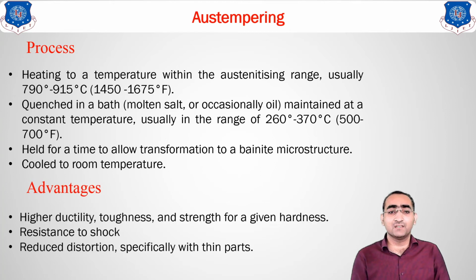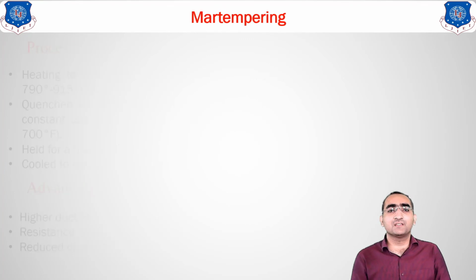What are the advantages? With the help of austempering, we get higher ductility, toughness and strength. They are of a very high type. Resistance to shock is also improved. And the last one is reduced distortion, especially within the parts. Whatever distortion there is inside the part can be avoided with the help of this austempering method. Clear?